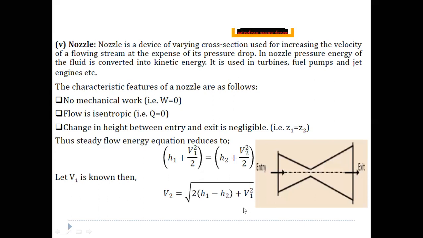If the initial velocity is neglected, that means if the initial velocity is very small compared to the final velocity, the V1 square term can be neglected. Then V2 is equal to under root 2 into (H1 minus H2), which is the formula for the final velocity of the fluid coming out of the nozzle. Since the purpose of the nozzle is only to increase the velocity, we should not neglect the kinetic energy terms in the case of the nozzle.